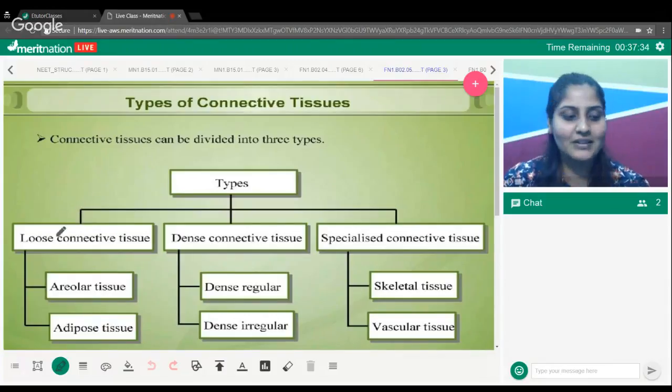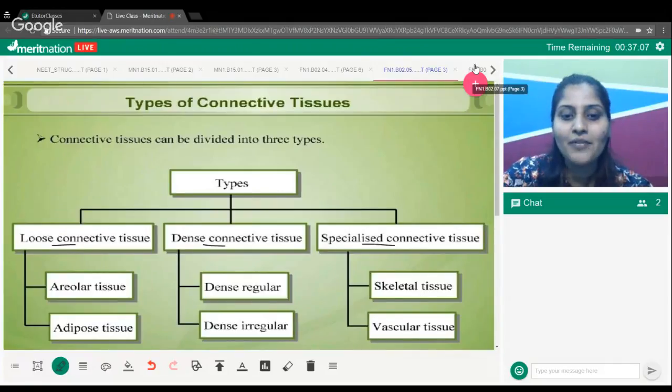So there's loose connective tissue divided into areolar and adipose tissue. Furthermore, dense connective tissue as regular and irregular. Then specialized connective tissue being skeletal and vascular. Now, I'm not going to go into the detail of that due to time constraints, but I really want you guys to follow the flowchart I'm providing here and divide your study pattern on this basis. It allows you to remember facts.